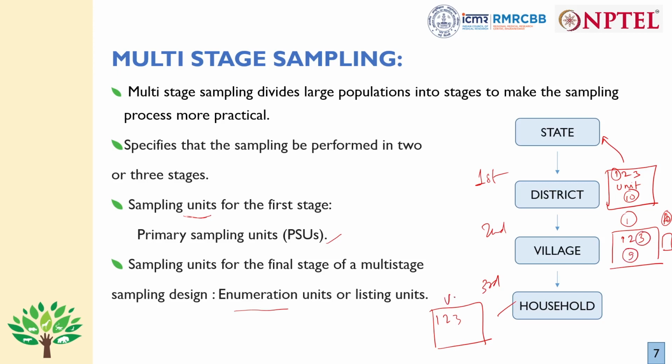So village number 3 will have a list of households, which will be the sampling frame for this final stage, and each household will be the sampling unit. Here this will be our enumeration unit, because this is the last stage of our multi-stage sampling. Since we are starting with the district, we select from the sampling frame of the districts. So this will be our first PSU, our primary sampling unit, and this will be our enumeration unit, because this will be our final stage. We do this when we are conducting a large survey, for practical reasons. So this is multi-stage sampling.